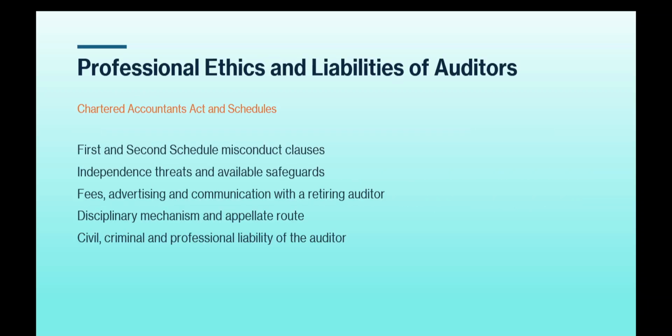Now comes chapter number 19, professional ethics and liabilities of auditor. On this topic, along with these 10 questions, I'm going to solve with you 50 more questions with answers. So what are the contents? Chartered Accountants Act and Schedules, first and second schedule misconduct clauses, independence threats and available safeguards, fees, advertising and communication with retiring auditor, disciplinary mechanism and appellate route, civil, criminal and professional liability of auditor. These are the contents of this topic.